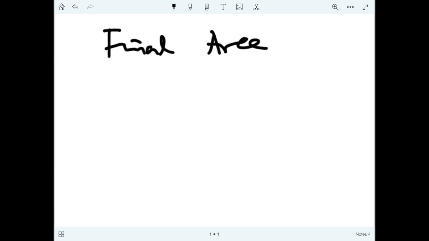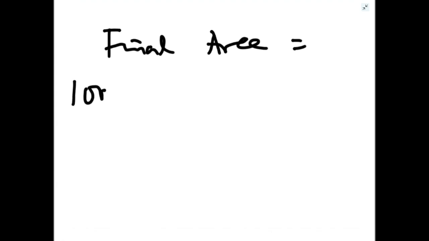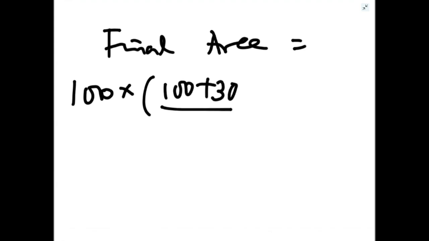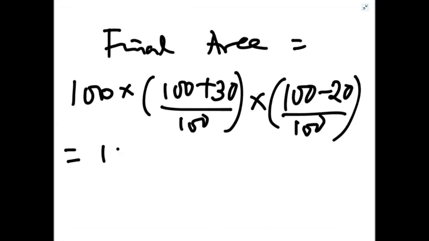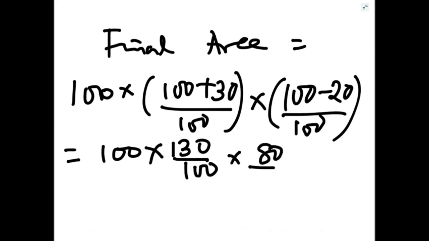So final area will be 100 into 100 plus 30. This is for increase of length, and 100 minus 20. Minus 20 why? Because the width has decreased by 20%. And length is increased by 30%. So 100 into 130 by 100 into 80 by 100.